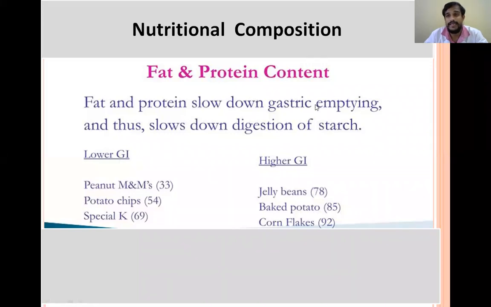Because after gastric emptying only, the major part of the digestion starts, and after that only absorption takes place. If more amount of fat and protein are there in the food, it will slow down the gastric emptying, which leads to slow digestion and slow absorption, resulting in the low glycemic index. That is slow increase in the blood glucose levels.